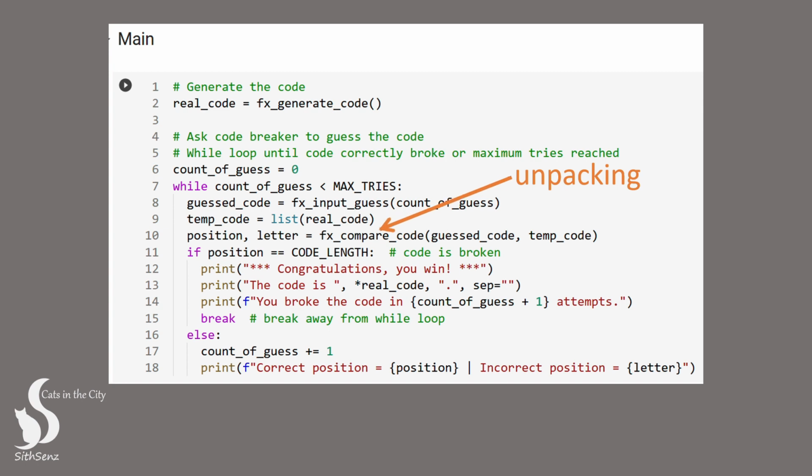The rest of the code is self-explanatory. However, it's worth noting that when the number of correct letters in the correct position is equal to the code length, it indicates that the code has been successfully broken. Understanding the logical reasoning behind this can make your Python code more efficient, as you won't need to explicitly write a winning condition. And that's the end of our code.